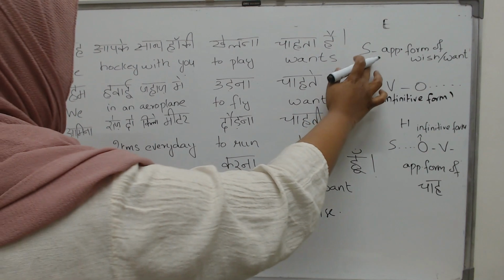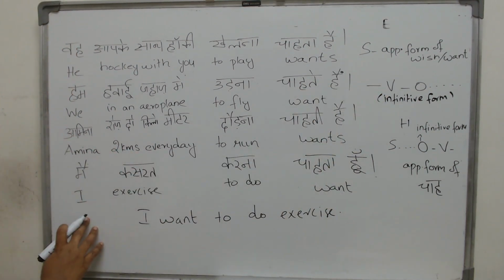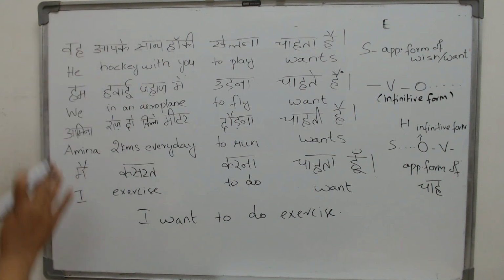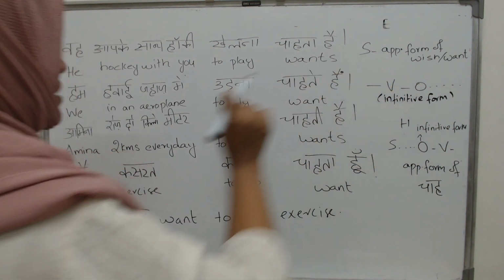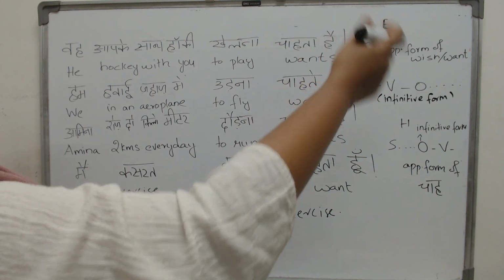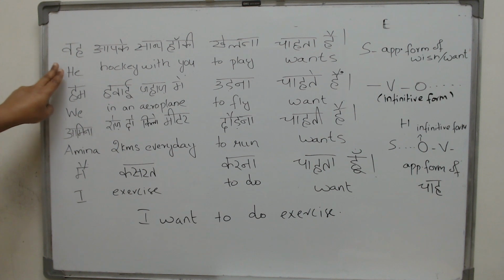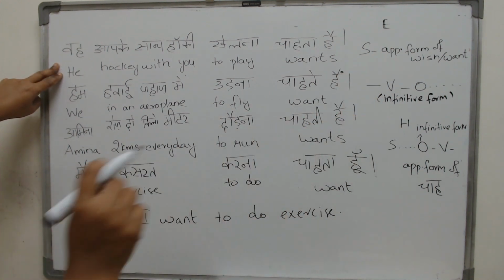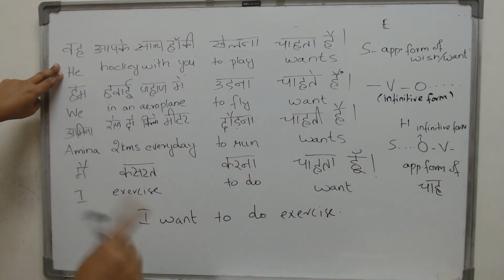We start with the subject: I, Amina, we, or he. We start with the subject and then we go to the appropriate form of wish or want. What do you mean by the appropriate form? Which means look at the subject. If it is singular, you will write wishes or wants. You will add an S to it.